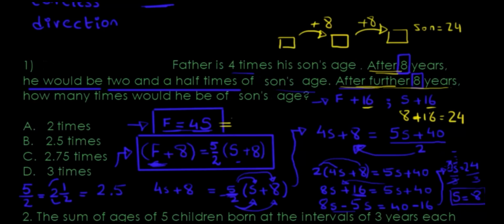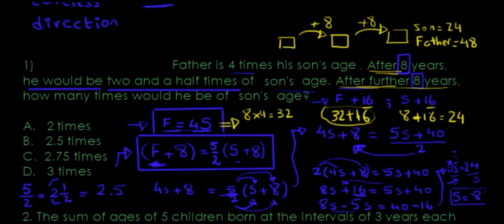And the father is 4 times the son, right? The father is 4 times the son. That's 8 times 4, 32. But remember, we had to add 16 to it. That makes it 48. So the father is 32 plus 16. That's 48. They're asking, after a further 8 years, how many times would he be?